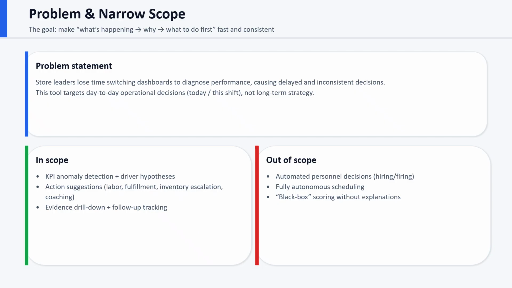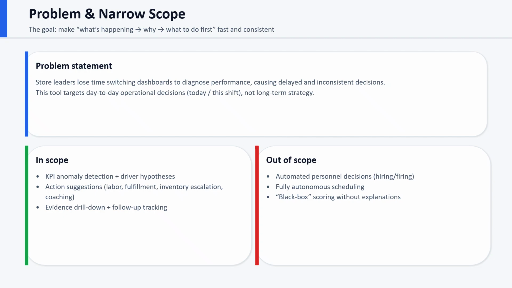The problem is that store leaders lose time switching between dashboards to diagnose performance, which causes delayed and inconsistent decisions. I'm intentionally narrowing scope to day-to-day operational decisions, today or this shift, not long-term strategy.